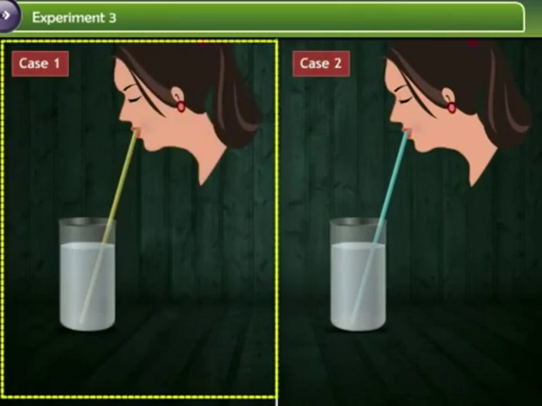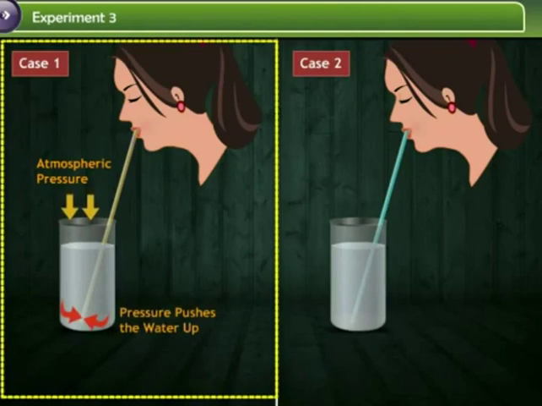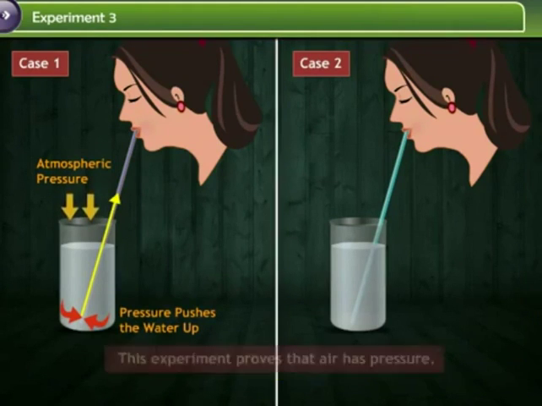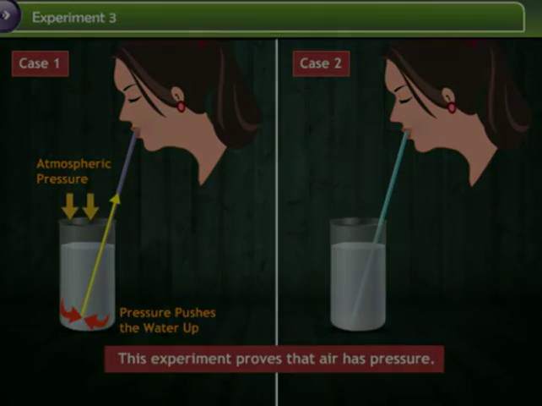When you sip water using the yellow straw, the air pressure inside the straw is reduced. As the air pressure outside the straw is higher, it pushes down on the water, and in the process, forces some of the liquid up the straw. But the blue straw with the holes allows an endless supply of air to come in. Therefore, the air pressure is never reduced, and the liquid never travels up the straw. This experiment also proves that air has pressure.